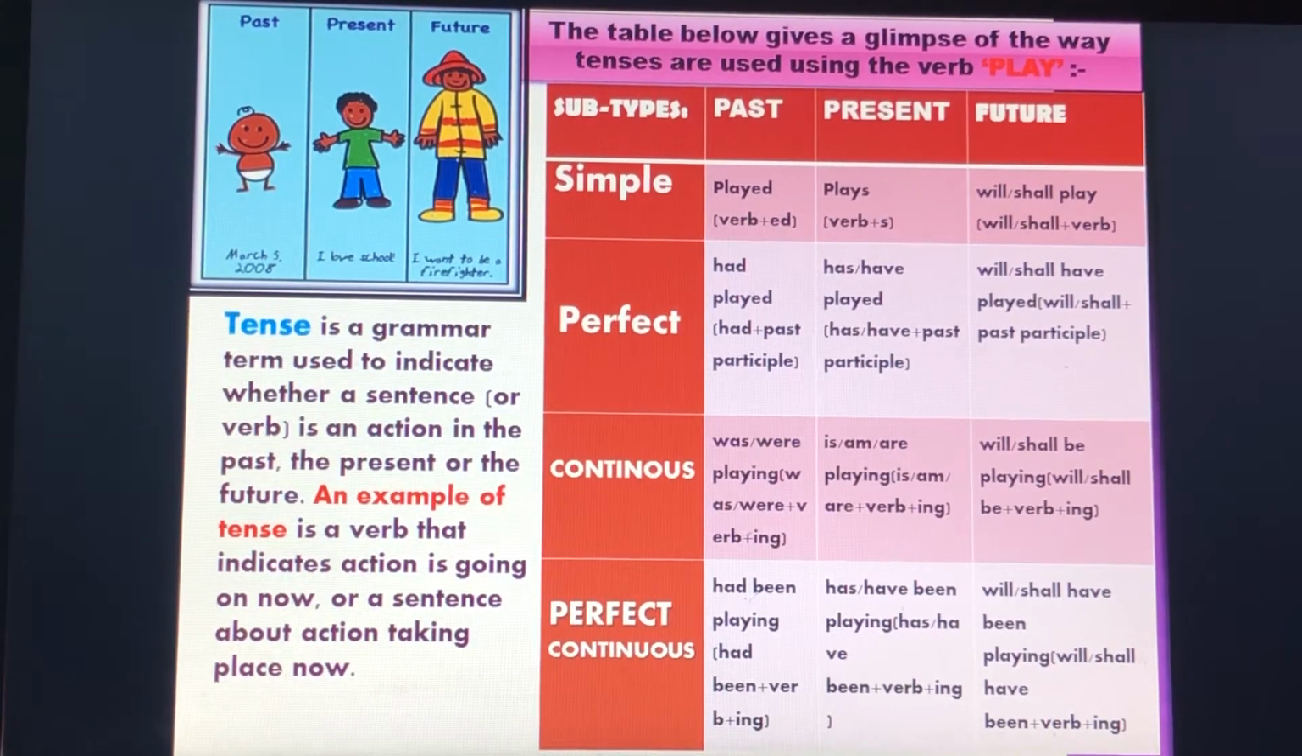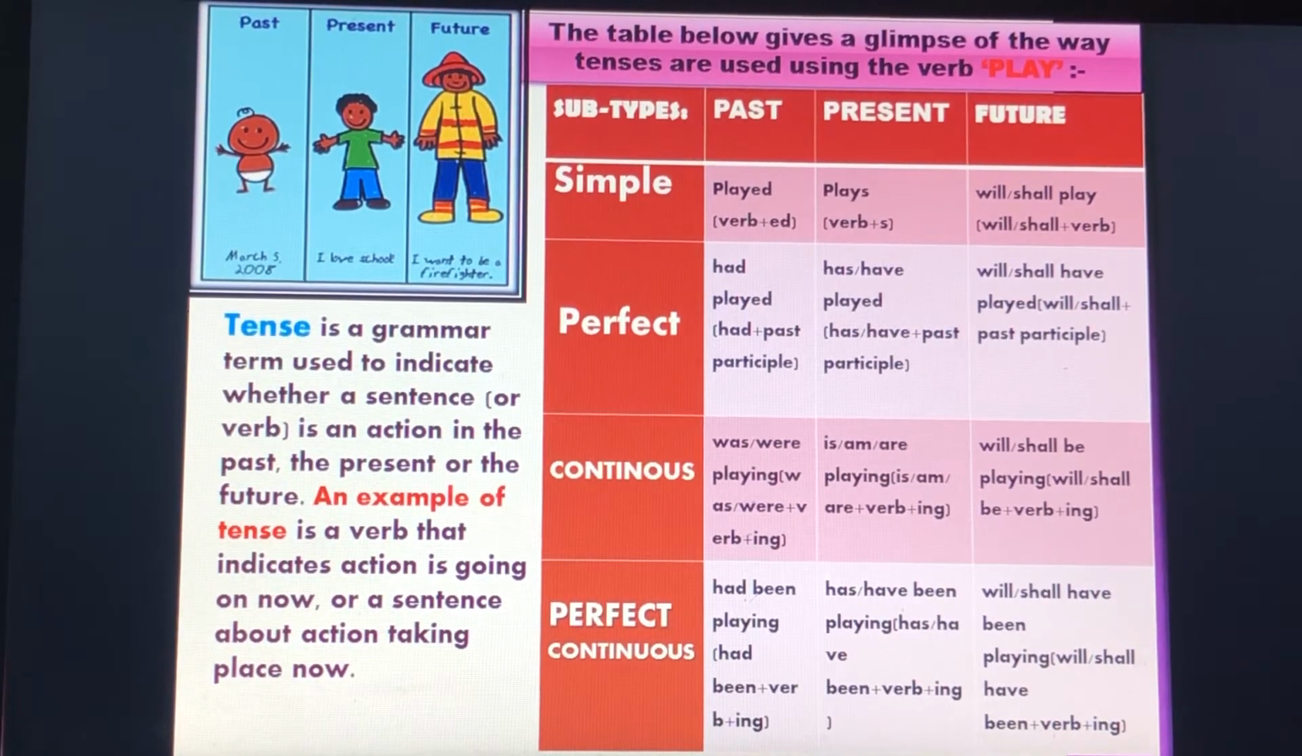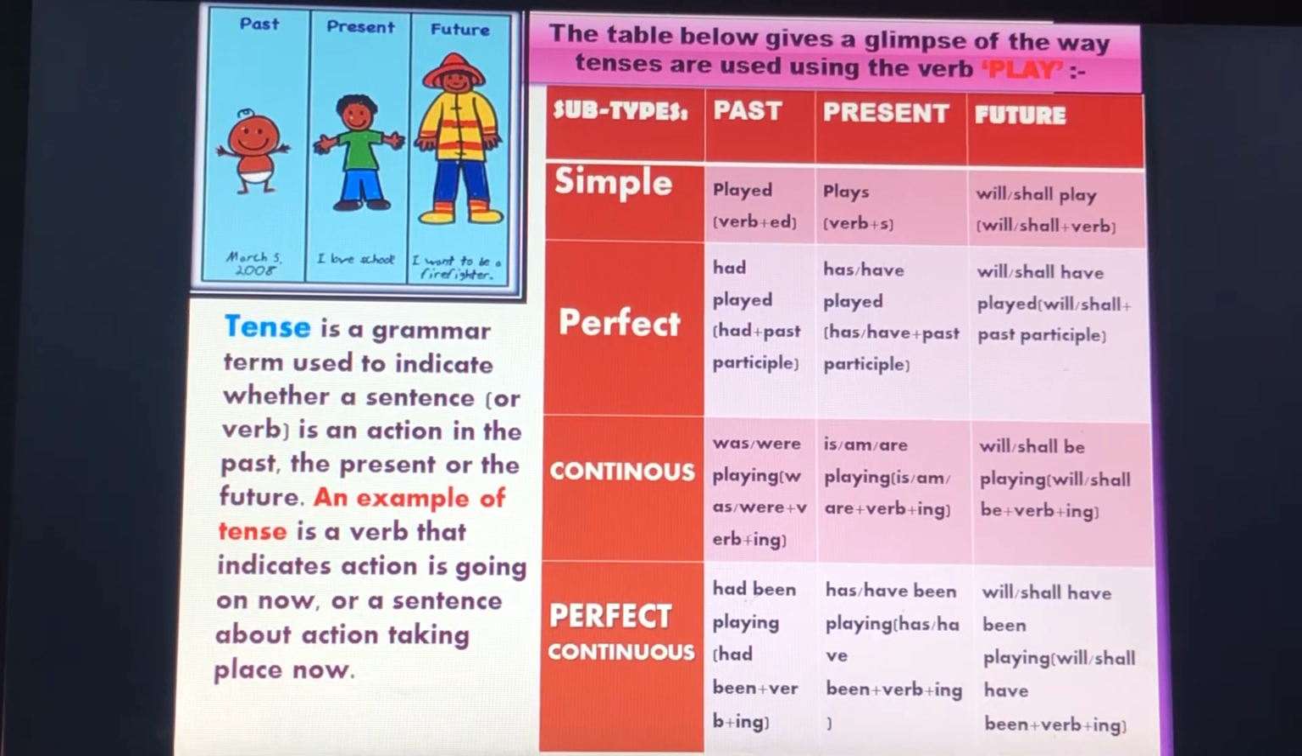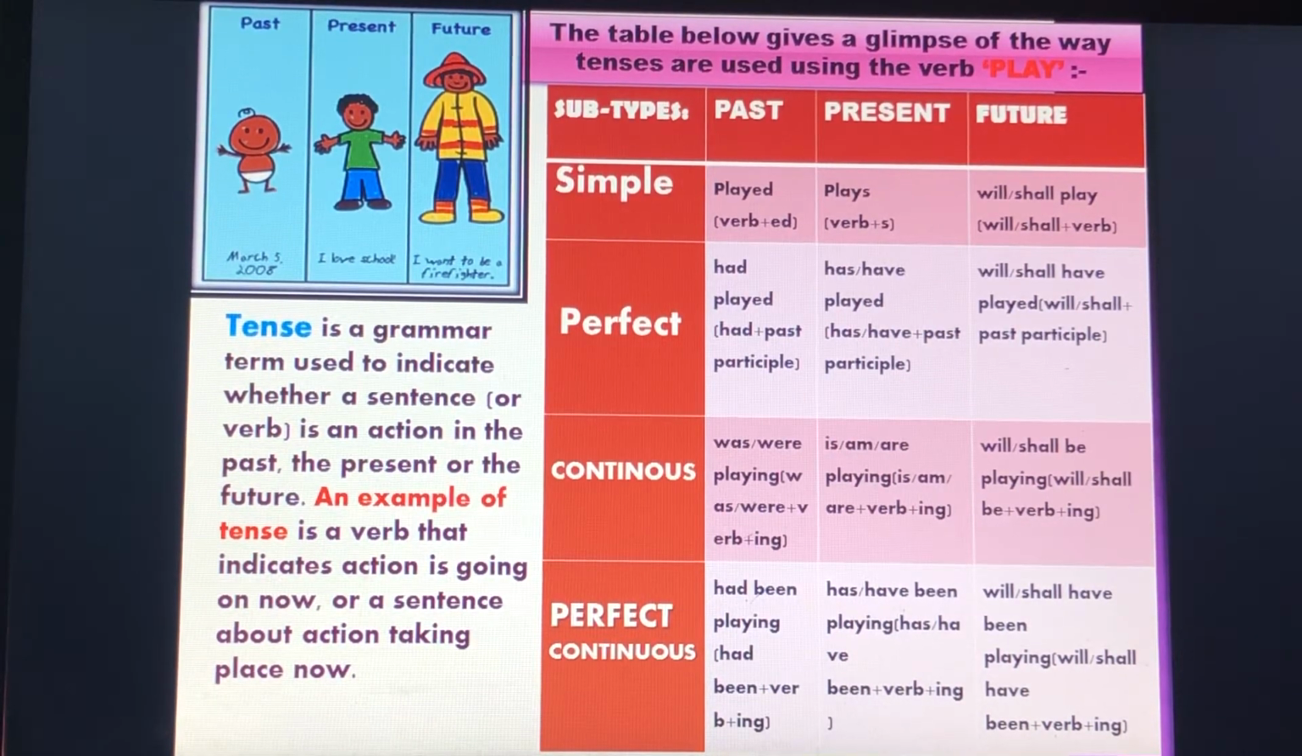Now past perfect continuous. Here we are using had been playing. Had been plus verb plus ing is the structure of past perfect continuous. For present, has or have been playing: has or have been plus verb plus ing. Will or shall have been playing: will or shall have been plus verb plus ing in the future perfect continuous. There are 12 types of tenses. Today we will learn about past tenses in a precise manner.